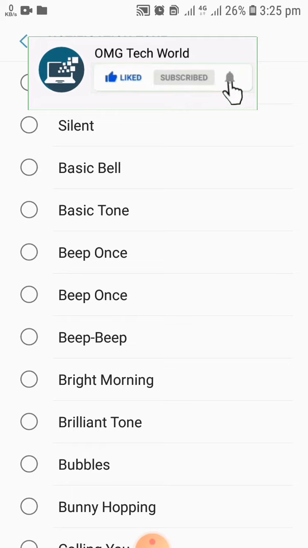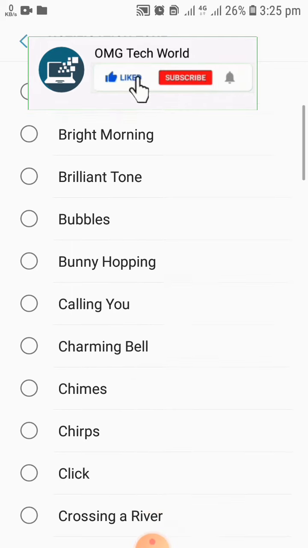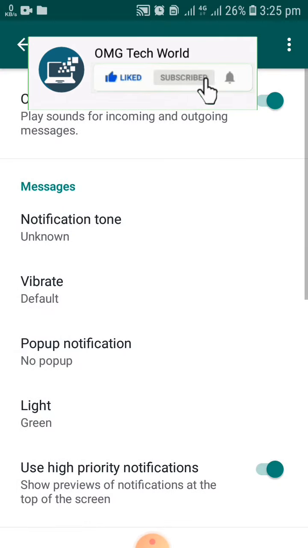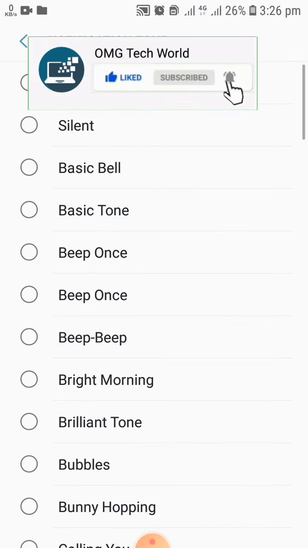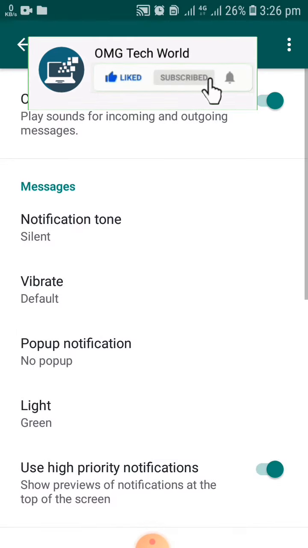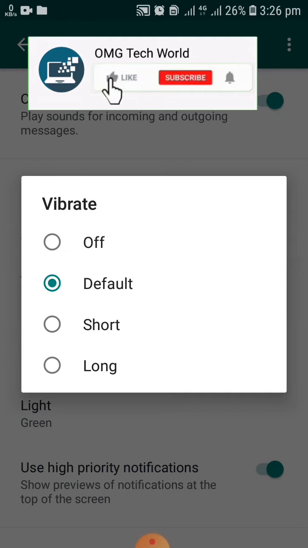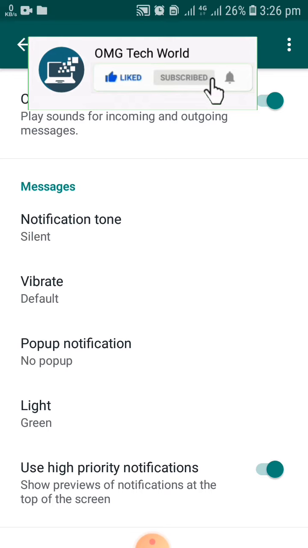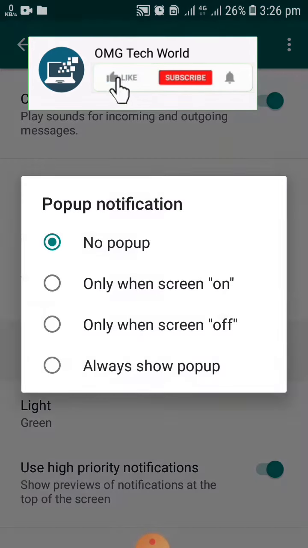If you have set the notification on silent, then it will not show you or ring when you get a message on WhatsApp. You have to change this setting from silent to default. As I prefer silent, that's why I have selected silent. Moreover, you have to select the vibrate option according to your desire. You can set it to default and many other options.